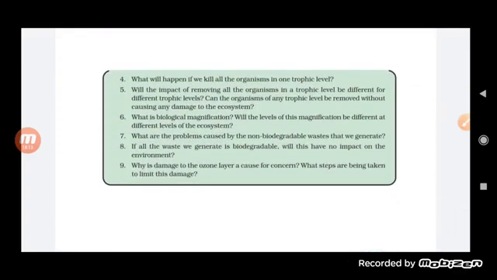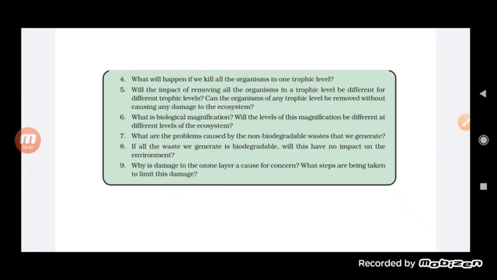See here, a question is on biological magnification. We have seen what biological magnification is. The chemicals consumed by the first trophic level organism will be carried from the first to the second to the third, and every time the percentage is increasing. This means the accumulation of the chemical keeps on increasing at every trophic level.